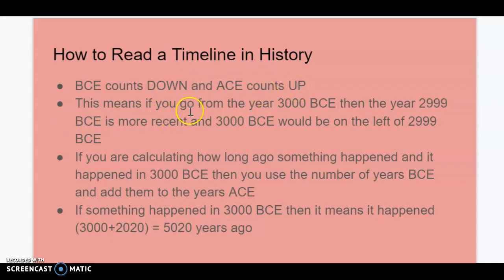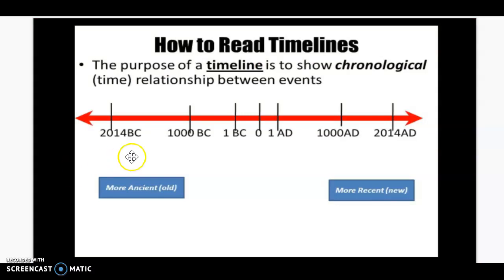This means if you go from the year 3000 BCE and then the year 2999 BCE, 3000 BCE would be on the left of 2999 BCE. So if right here this was 3000 BCE, you wouldn't go this way. It would be more modern. 3000 BCE is 1 year older, so this way would be 2999 BCE, and we'd be counting down this way.